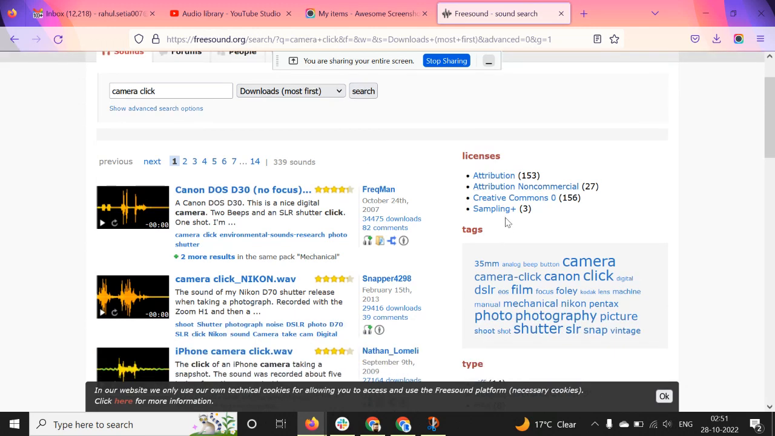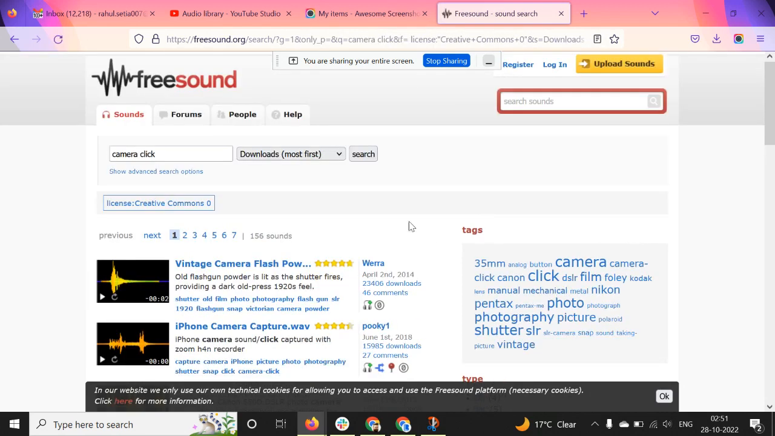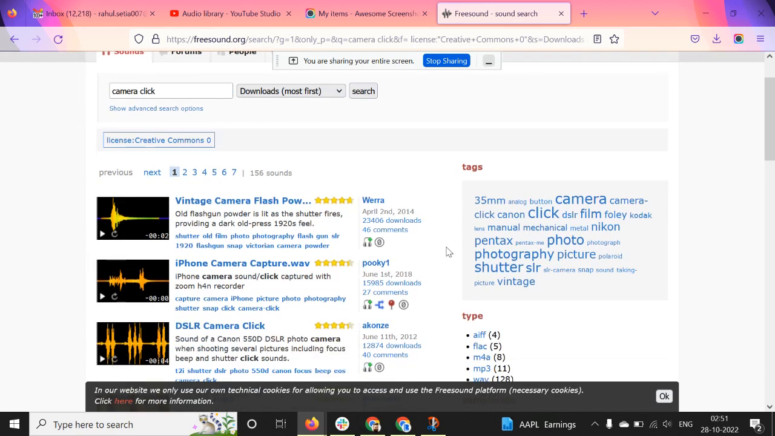And then you just need to look for Creative Commons. These are the copyright free sound effects. So just click on it. Now you will be seeing only 156 sounds which are related to camera click and are copyright free. So you can click on this play button and hear the sound effects, and then make your decision whether you want to download it or not.